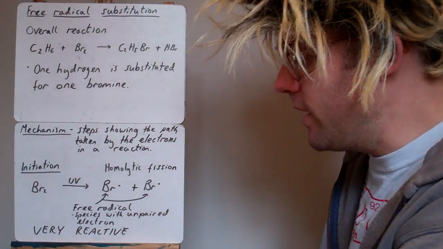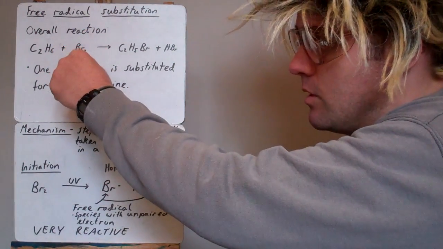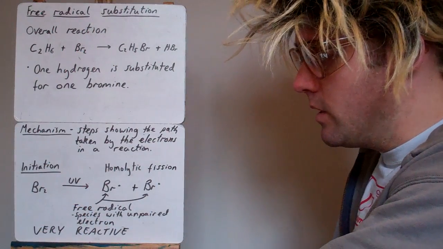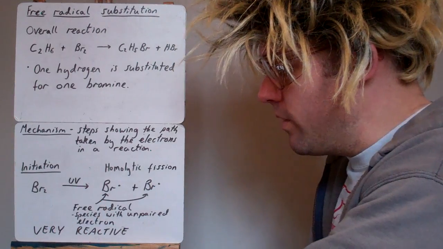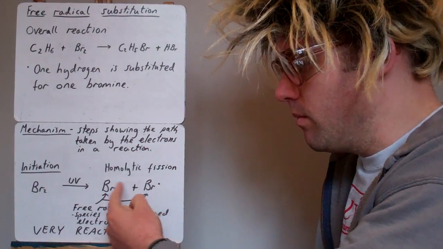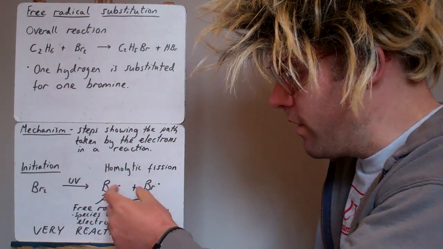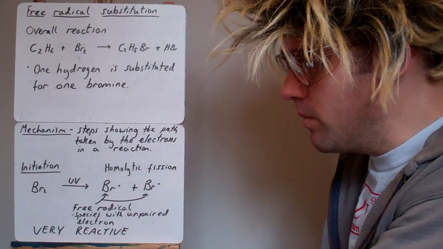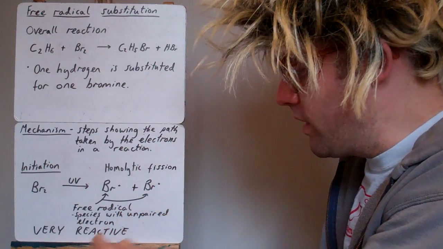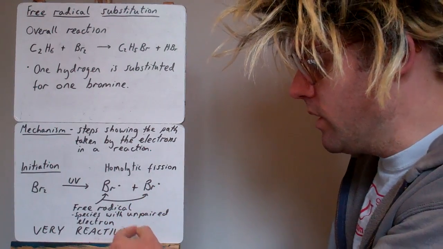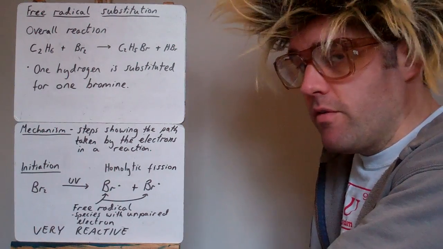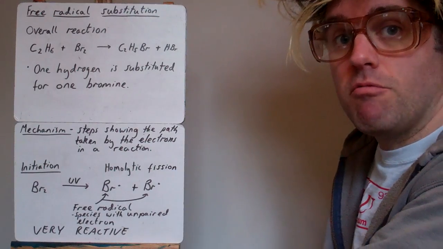So the first step then, initiation. Because our halogen here is bromine, bromine is what we use here. If it was Cl2 it would be Cl2 down here. So bromine, when exposed to UV light, undergoes homolytic fission. So we haven't got a positive and negative ion here. What we have are two free radicals. The bond between these bromines is split evenly. Each one gets an electron, and that's an unpaired electron, and we call that a free radical. So a free radical is a species with an unpaired electron, and free radicals are very, very reactive, and that's why alkanes react with them.